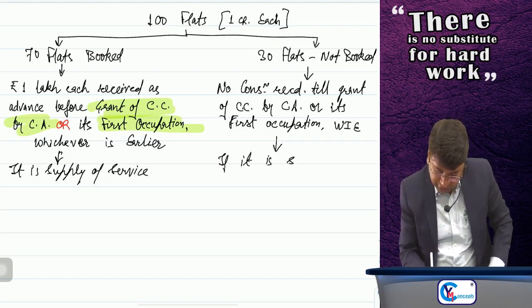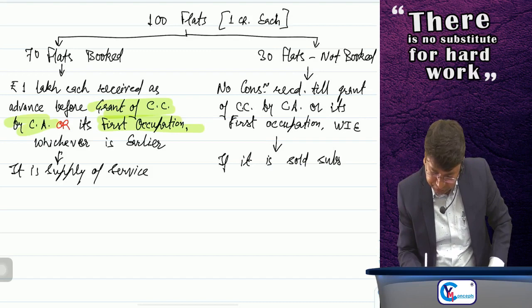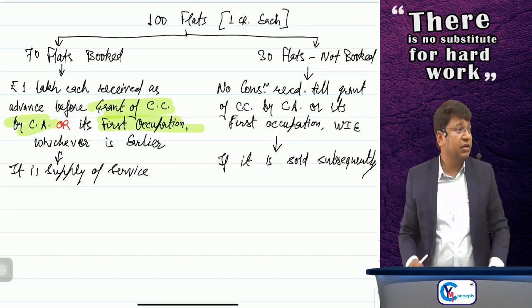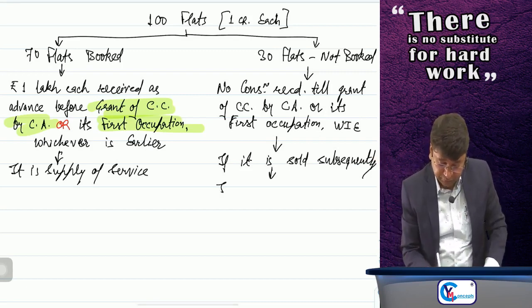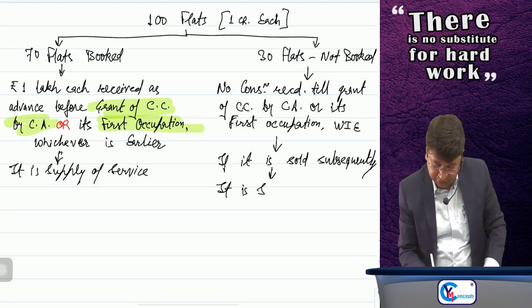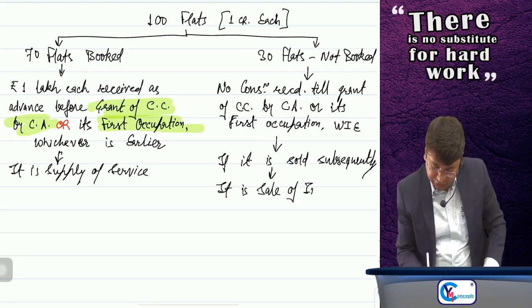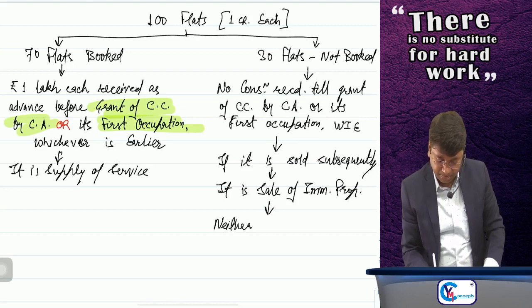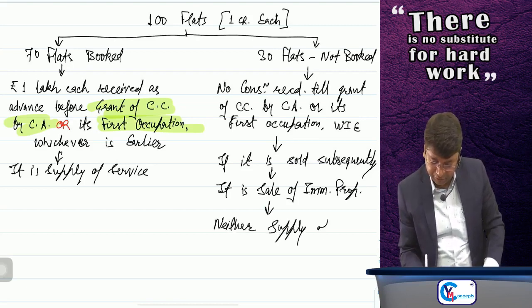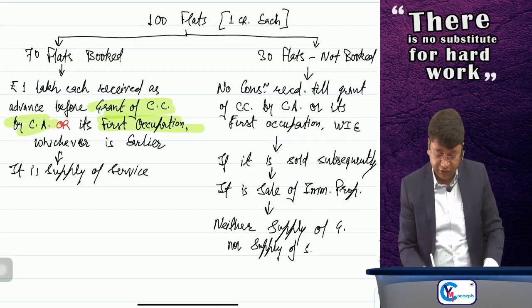If I sell the flat subsequently, then it is just sale of immovable property, and sale of immovable property is neither supply of goods nor supply of service. We will read it, Schedule 3.